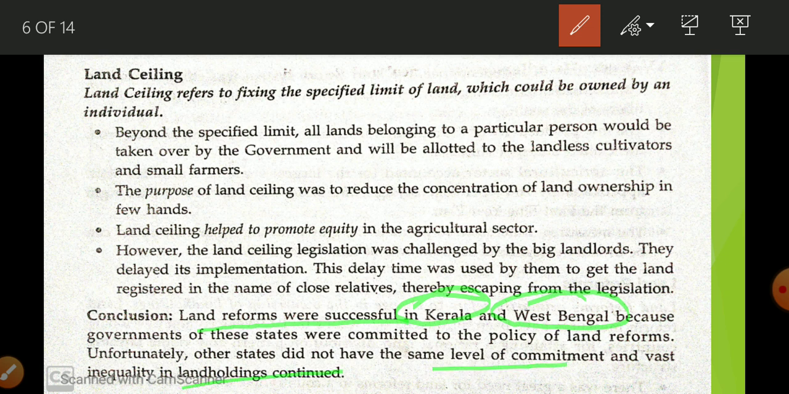Whatever extra land holding they are having, they started to register the land holding to their close relatives. Suppose I am having 50 acre of land, okay, now the government has told that only 10 acres can be held, so the 40 acres I have registered to my brother, my sister, my mother, my father. In this way the same family is going to keep the ownership of 50 acres, and in this way land ceiling is not too successful. The aim is good, but because of the delay in implementation, the zamindars, the big landholders, started to benefit from this delay time.